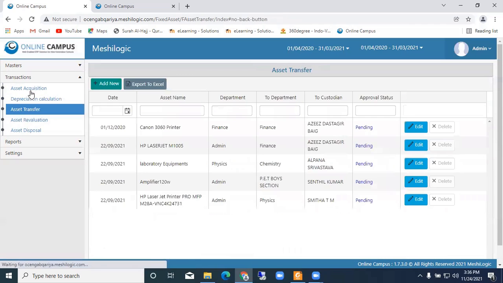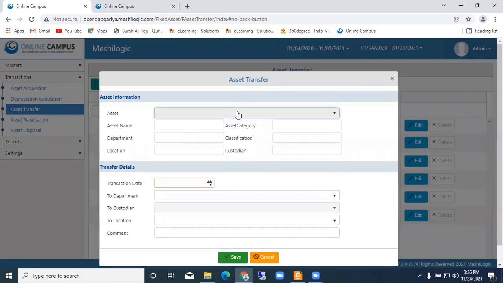So asset transfer, yes. We have purchased one computer here. We need to transfer it to a particular person. Okay, so we can transfer the asset from the main stock to that particular person. It will show you the details. So how can we transfer? Just go here. You have the list of items here, the asset codes. You can see the asset